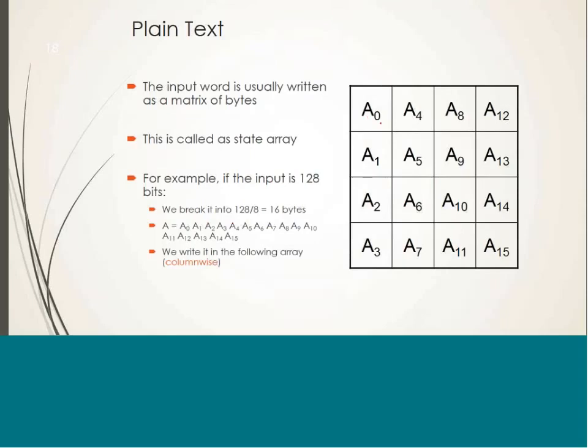A0 is the first byte of the plain text, A1 is the second byte, and so on. As you can see, the bytes are placed in this matrix in column-wise format. This is known as the state array or state matrix.